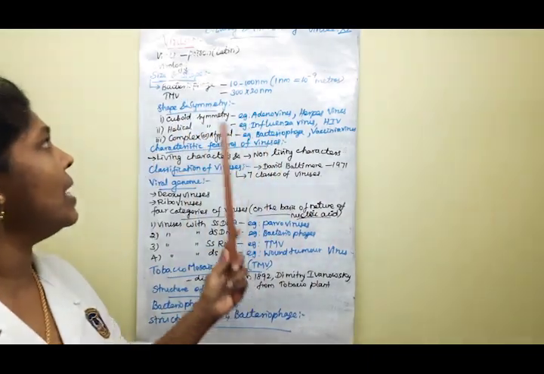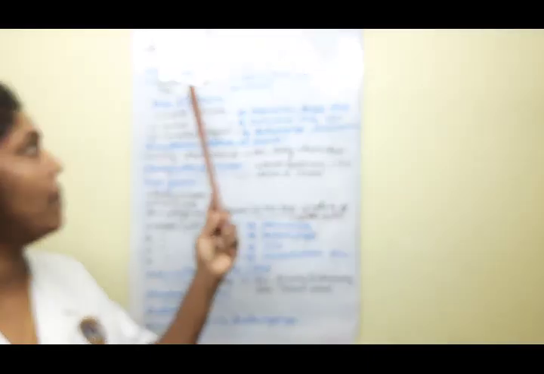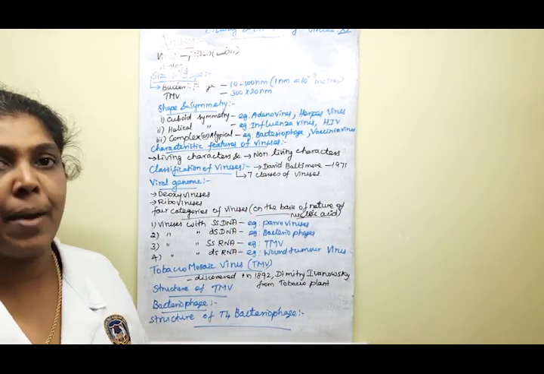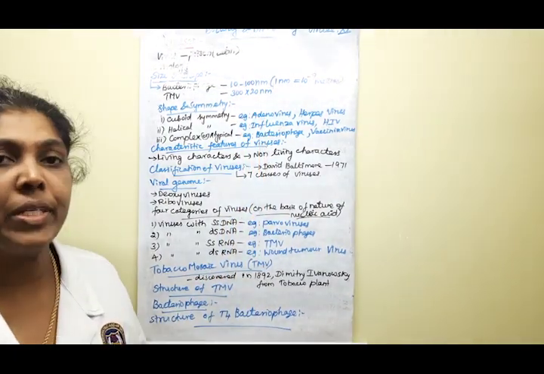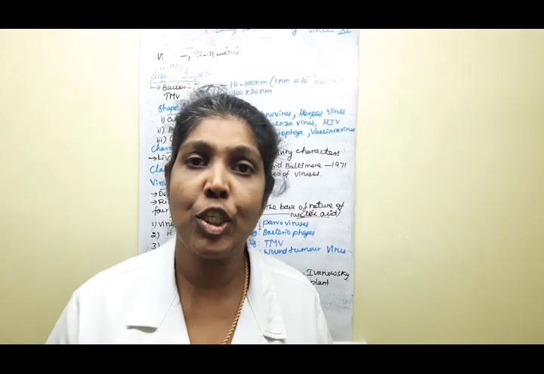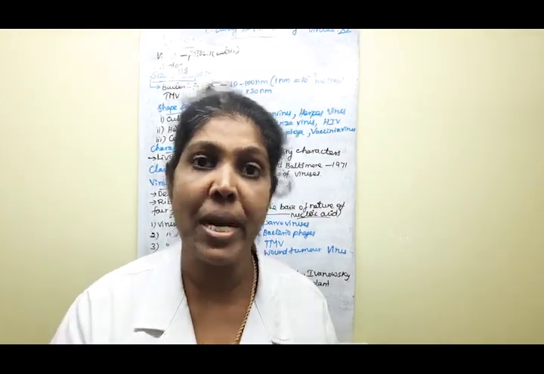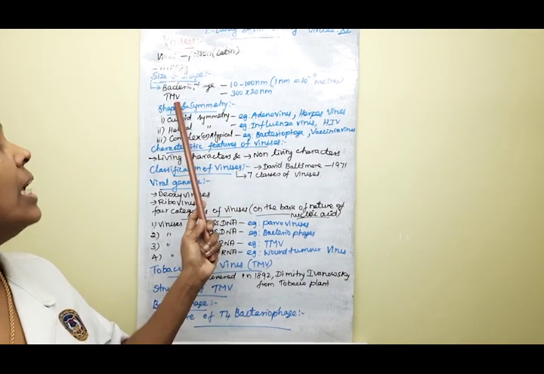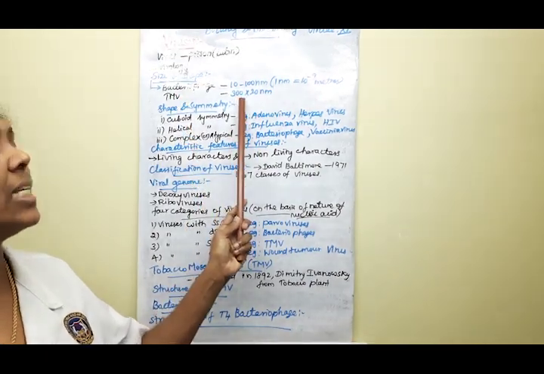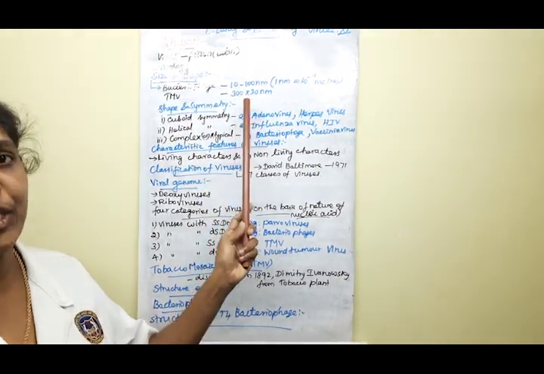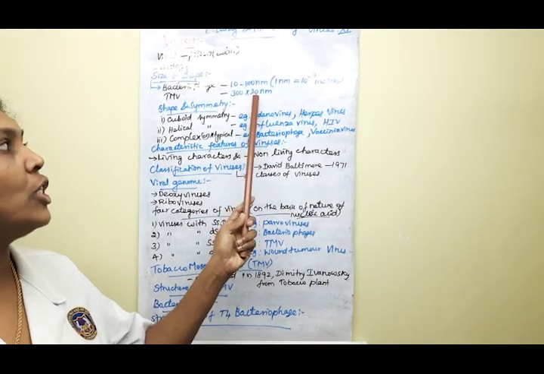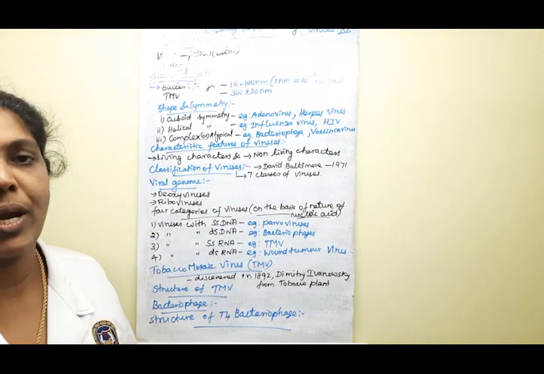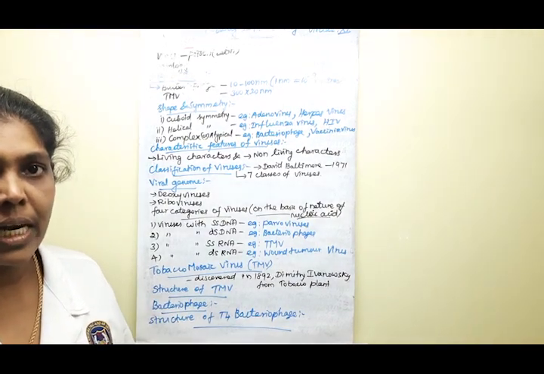For example, the size of a bacteriophage is 10 to 100 nm. So 1 nm is equal to 10 raised to minus 9 meters. That much very minute a particle. Then the tobacco mosaic virus is measured at 300 into 20 nm in size. Clear, children?